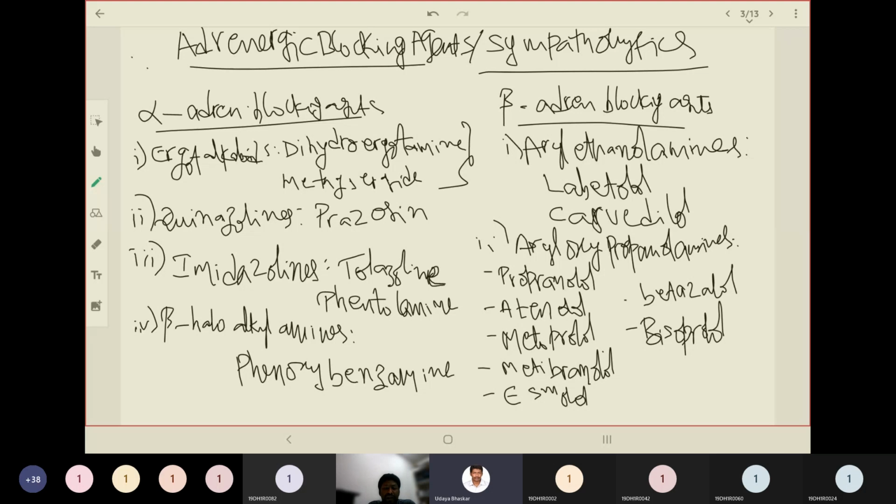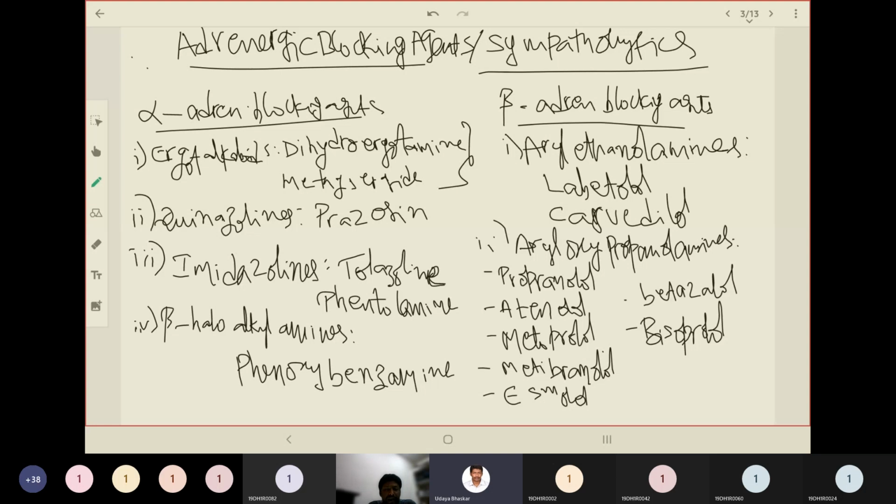Here, one oxy is linking the aryl group and propanol. Propanol is a three carbon containing alcohol, and you have the amine directly attached to propanol. The OH group may be added to the secondary carbon. And if you see the examples, for aryl ethanolamines: labetalol, carvedilol. We have seen the structures.